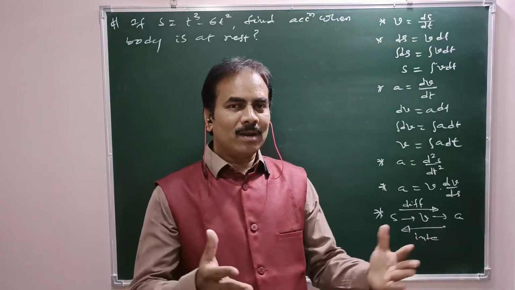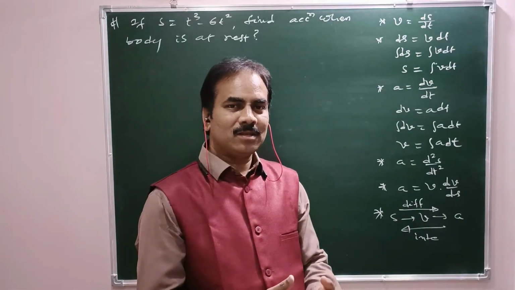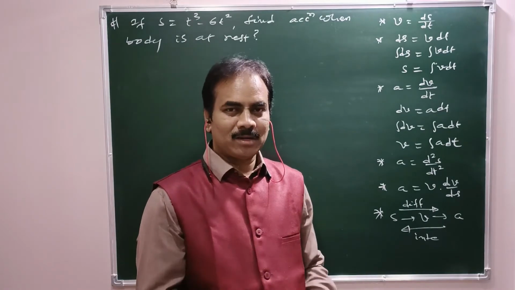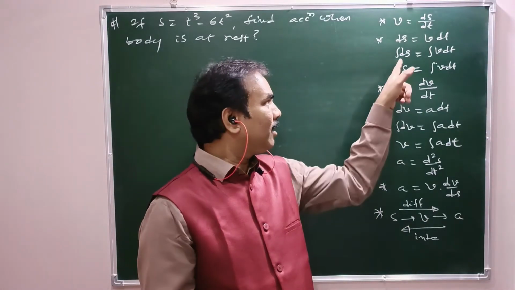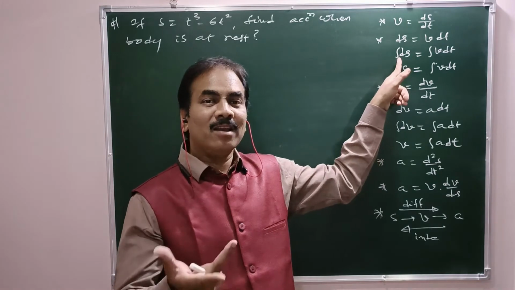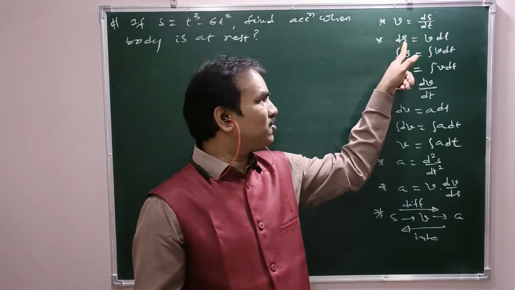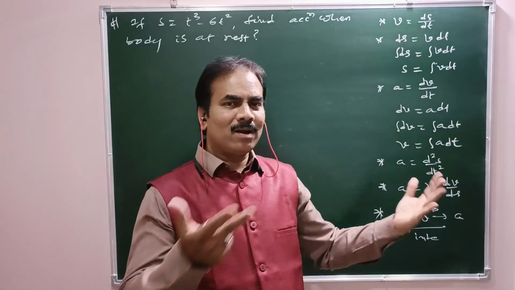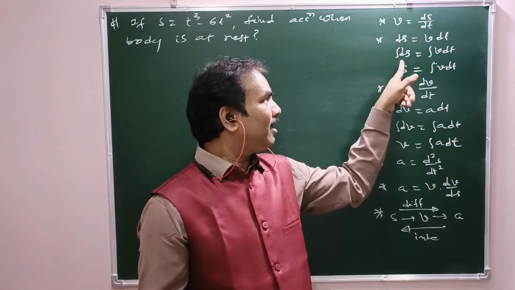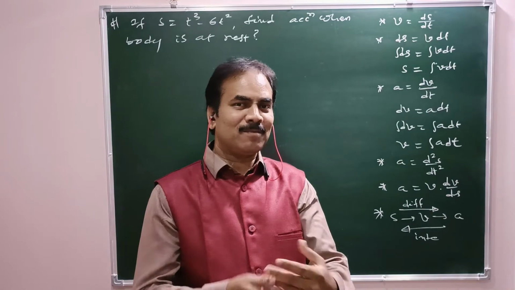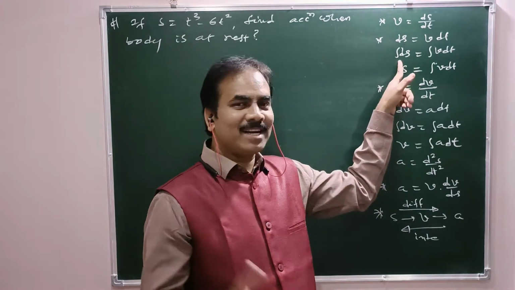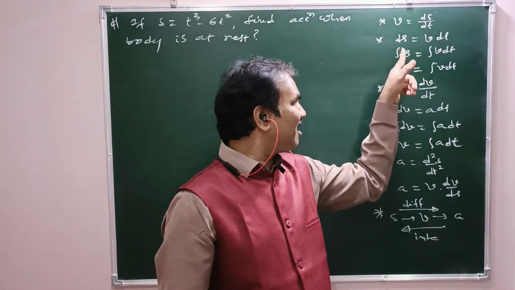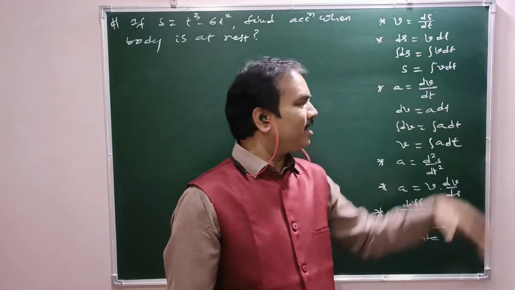Within a large interval, to get the total displacement covered we have to take the summation, which can be done by integration. Integration means addition of all the small ds. So integral ds means integral v dt.